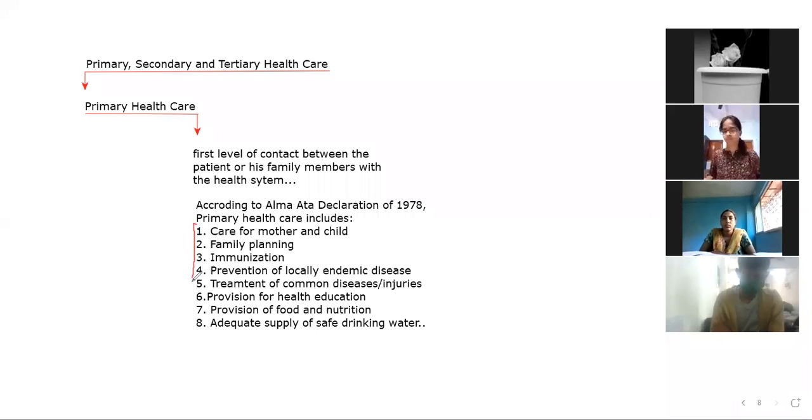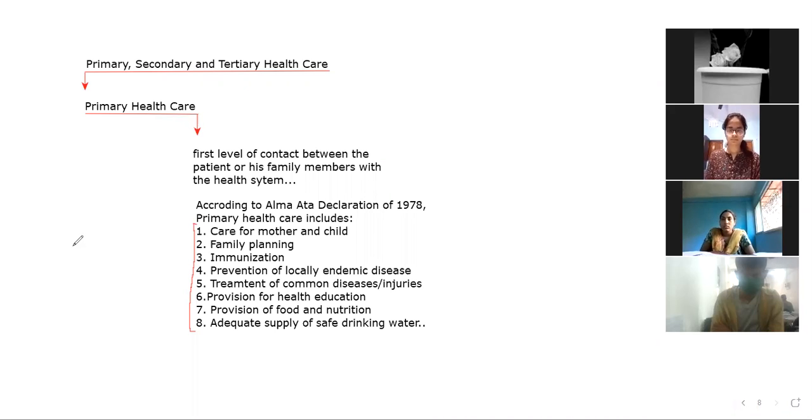The question can also be asked in that sense: give suggestions to make India healthier. In that question also, you need to focus more on primary healthcare, because primary healthcare is more important.